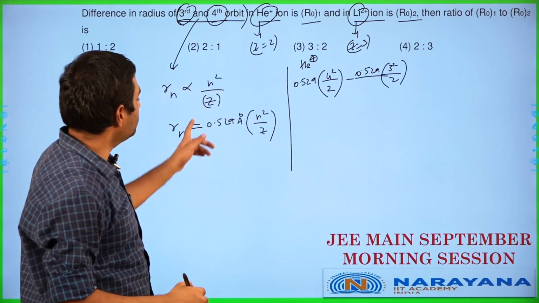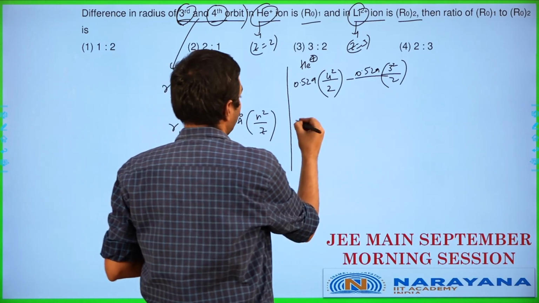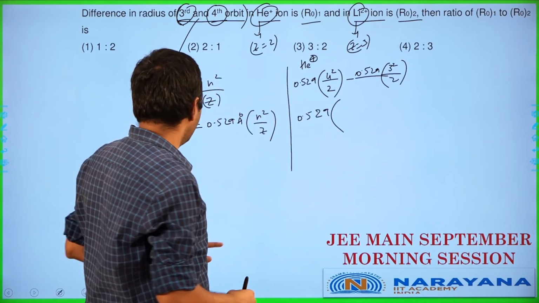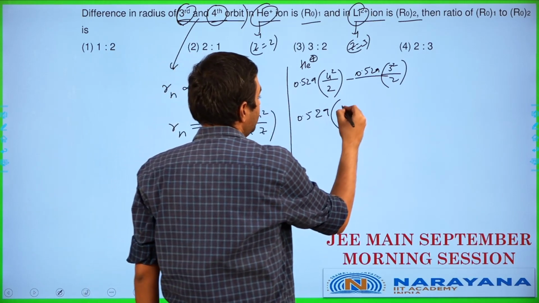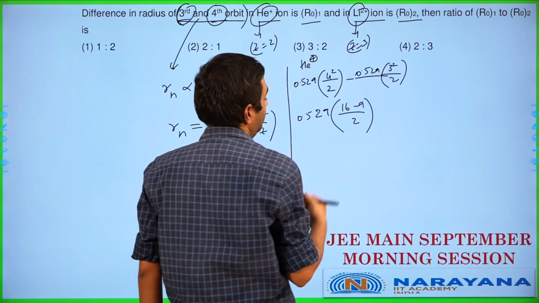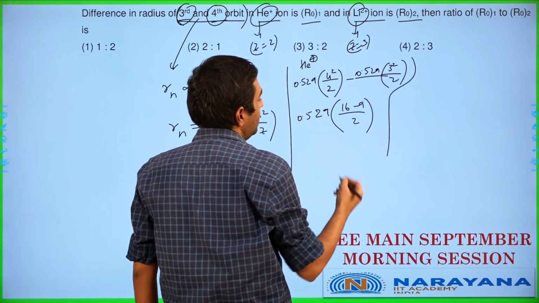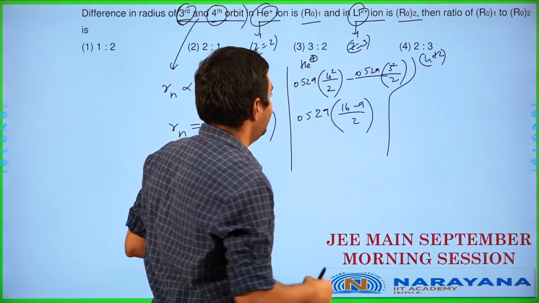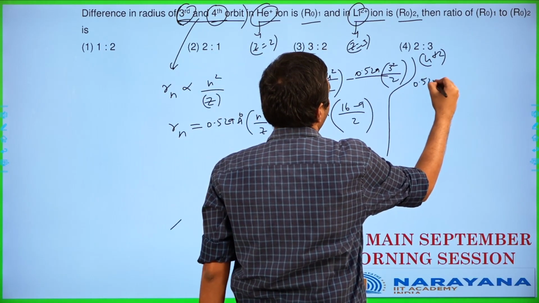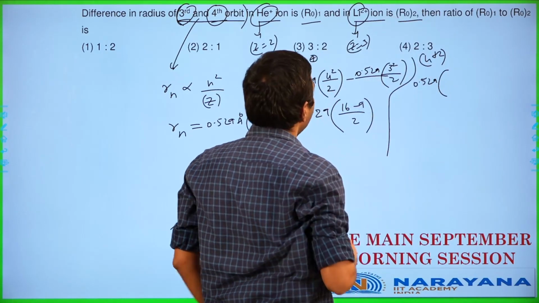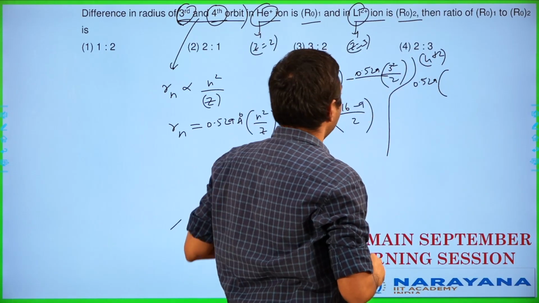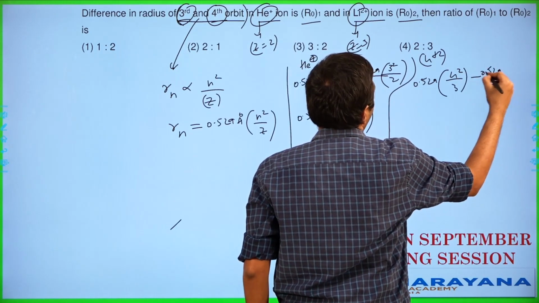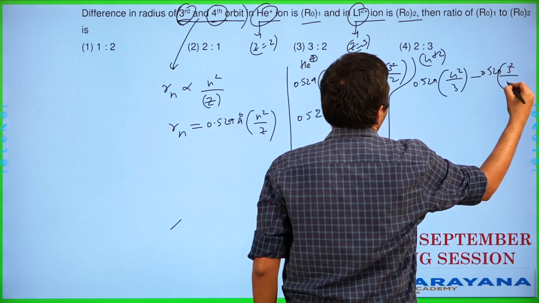So it's 4 squared by 2 minus 3 squared by 2. It works out as 0.529 into, 4 squared is 16 and 3 squared is 9, so 16 minus 9 divided by 2. Alright, this is for the helium case. Next is the lithium plus 2 case, which has Z value as 3. How to proceed? 0.529 into, again fourth and third, so 4 squared by 3 minus 0.529 into 3 squared by 3.